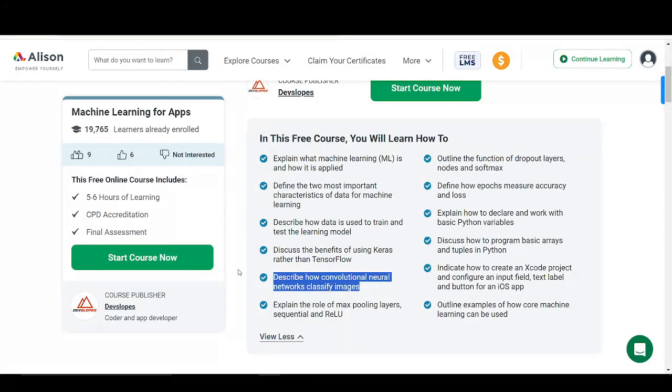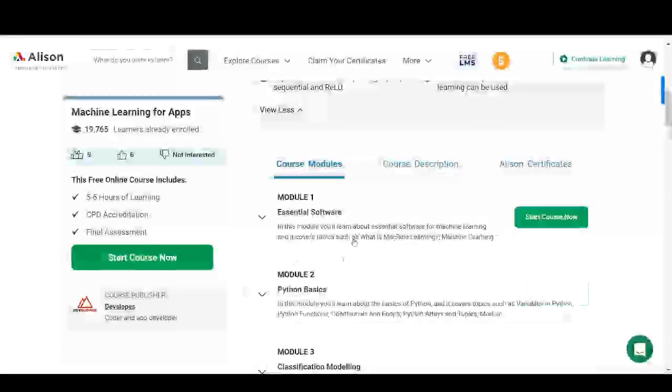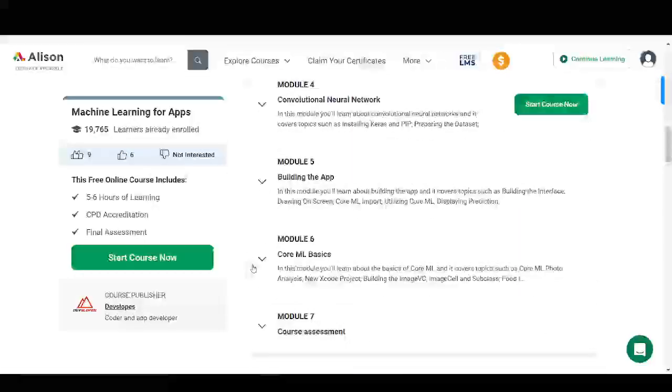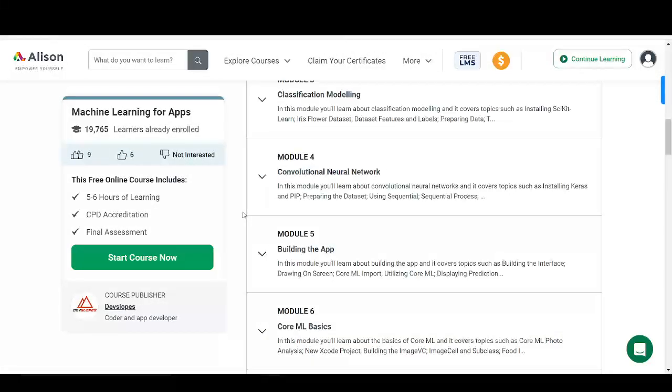Like I said, the link to it will be in the description. So now let's look at the course modules. This course actually has 7 modules.